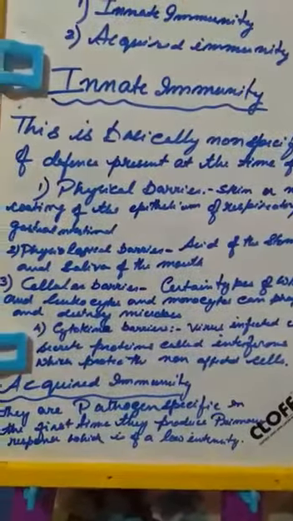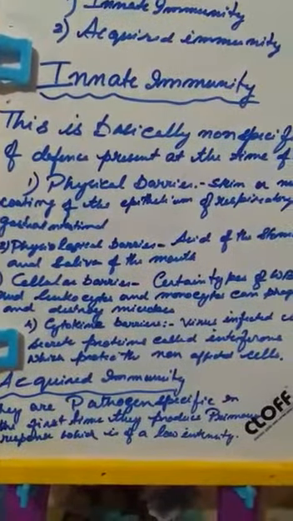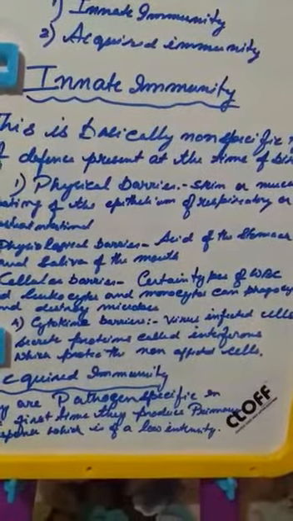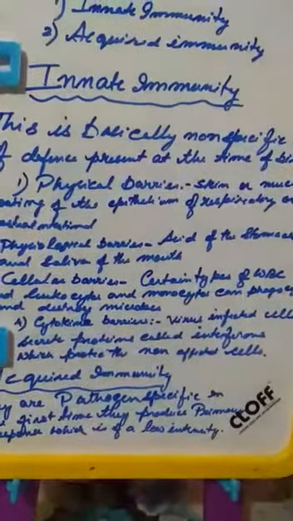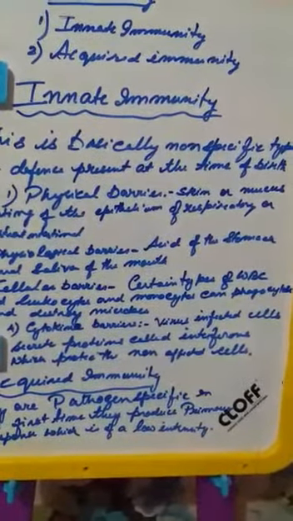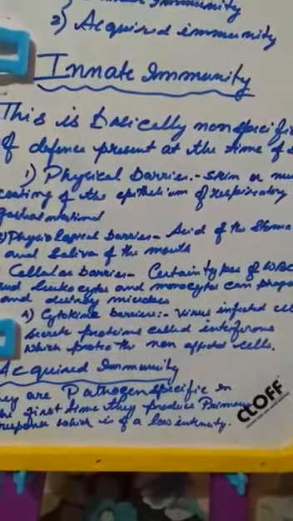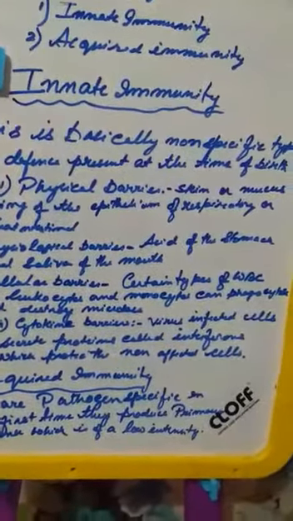And third is the cellular barrier. Now what is the cellular barrier? Within the body there are certain WBCs or the leukocytes or macrophages that basically phagocytose. What is phagocytosis? Engulfing of the pathogen and destroying the microbe. And then what is the cytokine barrier? There are certain viruses.